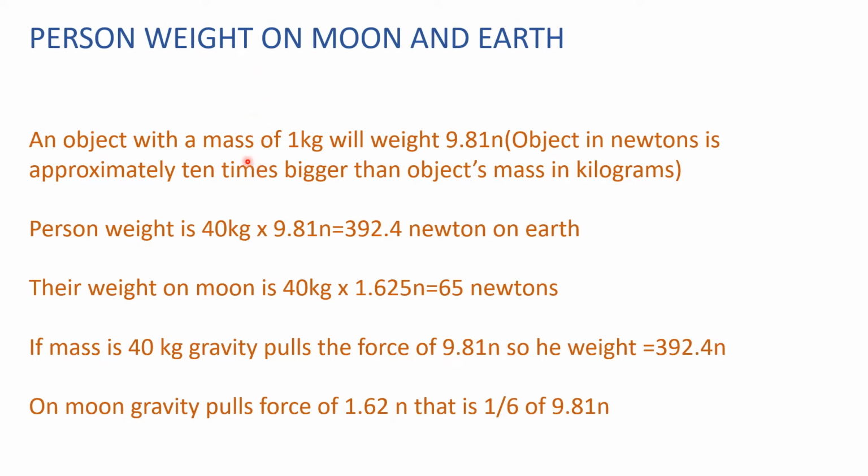And on the moon there is 1.62 multiplied by 40. How does it come to 1.62? The gravity on the moon is 1 by 6 of that of the earth, that is 9.81 multiplied by 1 by 6, that is 1.62. And when we multiply both, we get the weight of a person on the moon, that is 65 newtons. I hope it is clear.